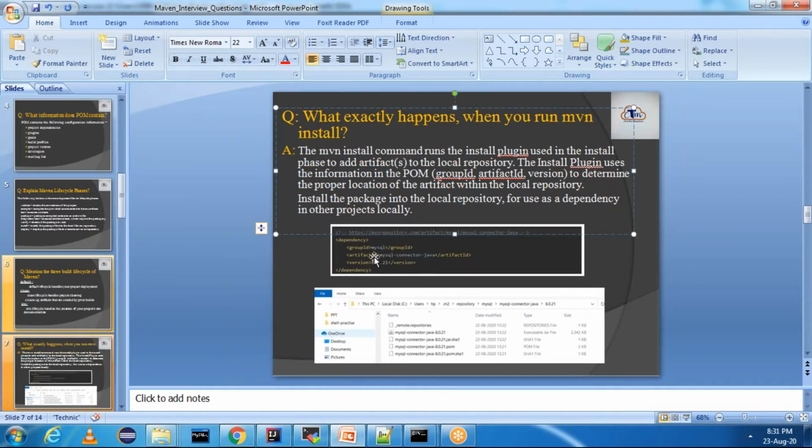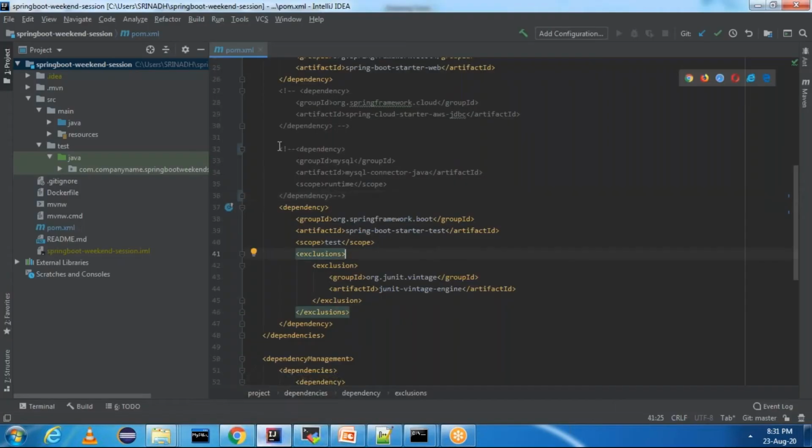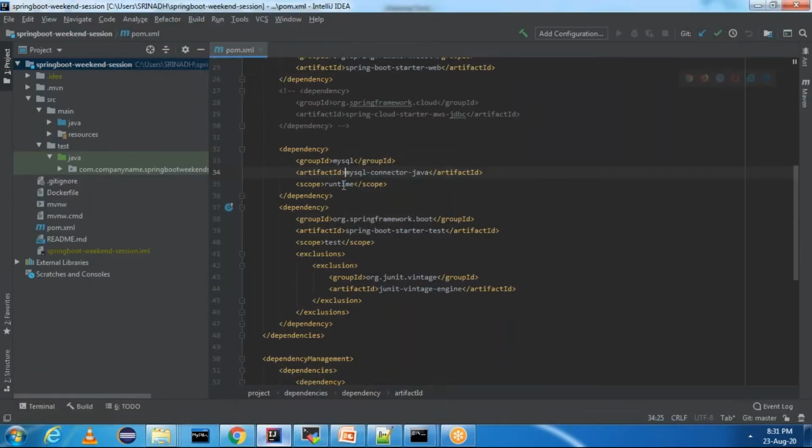Let me show you practically. I will add the MySQL connector, whatever I showed, I will add it here. Here you can add that. And the version we are going to use is 8.0.21. You can see 8.0.21 is the MySQL dependency. Just focus only on this dependency.